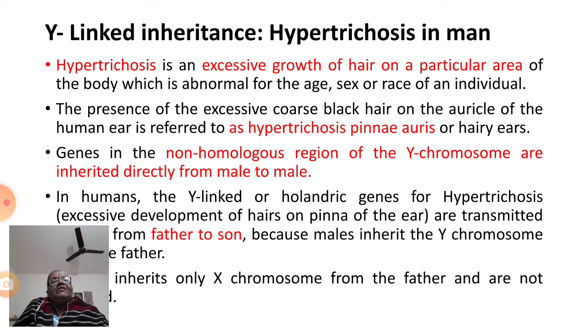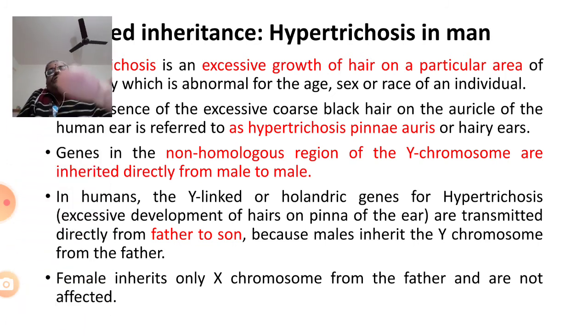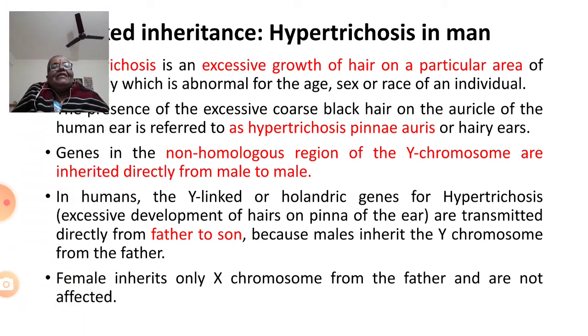So in humans, Y-linked or Holandric genes for hypertrichosis are transmitted directly from father to son because males inherit the Y chromosome from father and there is no way that females can get the Y chromosome. Females inherit only the X chromosome from the father and therefore they are not affected. This is the basic concept of Y-linked inheritance.